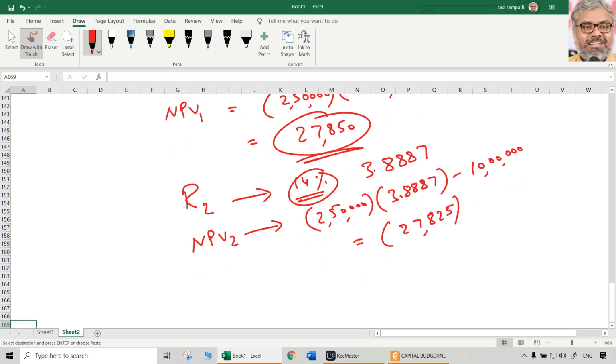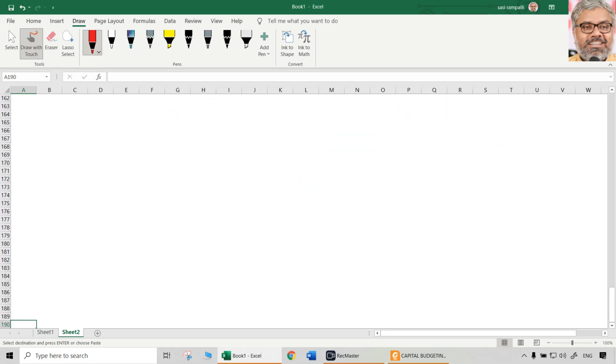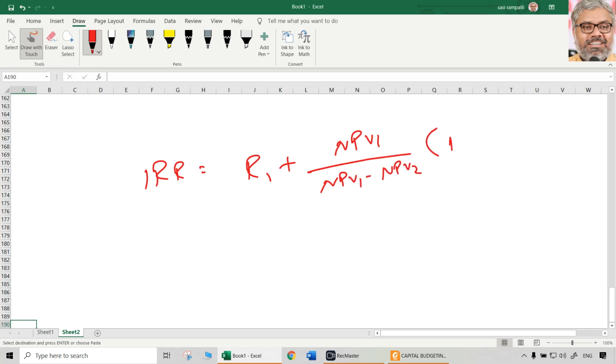NPV1 is positive, NPV2 is negative. And we have the formula. Formula is very important to be remembered. IRR formula is R1 plus NPV1 divided by NPV1 minus NPV2 multiplied with R2 minus R1.